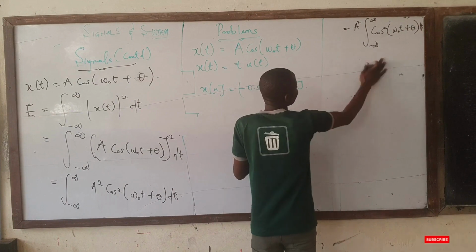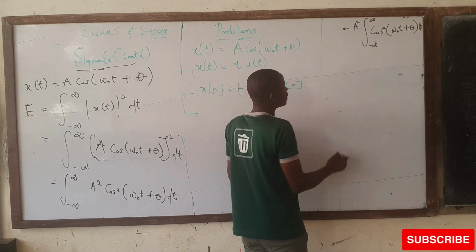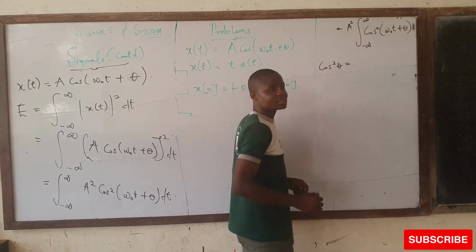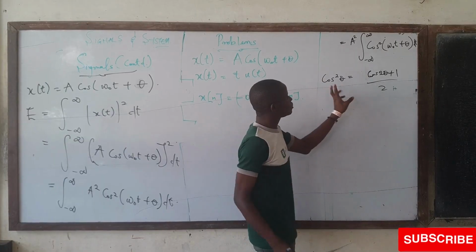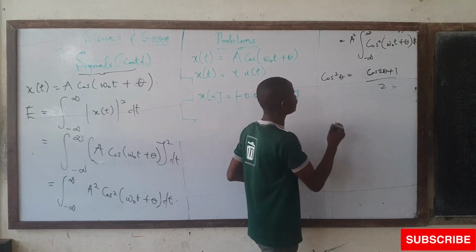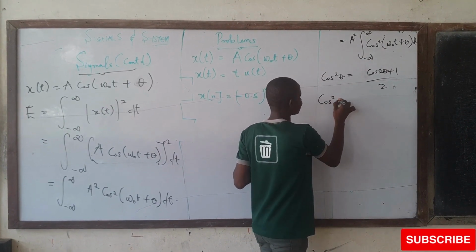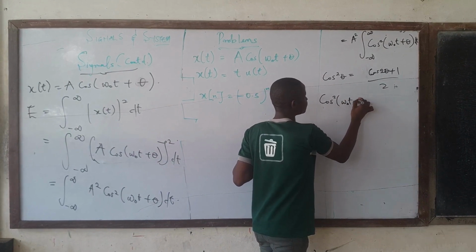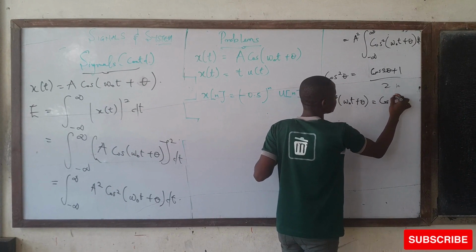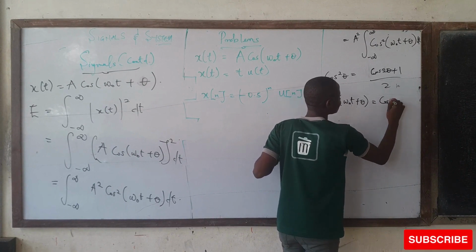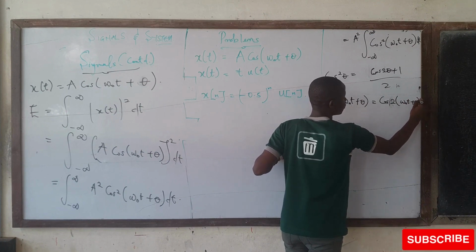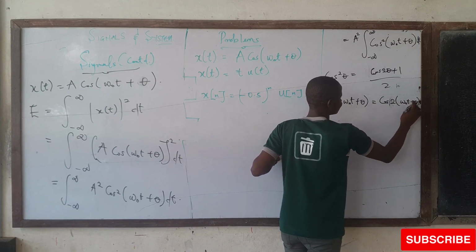Remember from basic trigonometric ratios that cos squared theta is the same thing as (cos 2 theta plus 1) over 2. So cos squared (omega naught t plus theta) is the same as cos 2(omega naught t plus theta) plus 1.